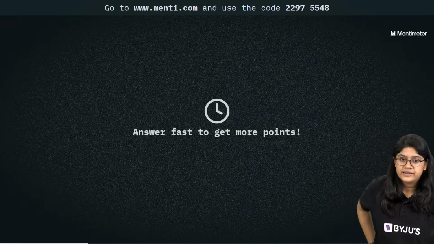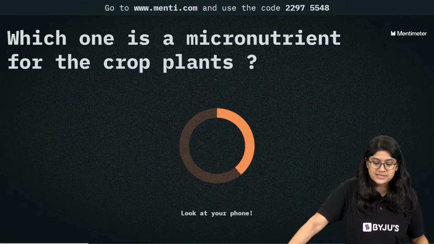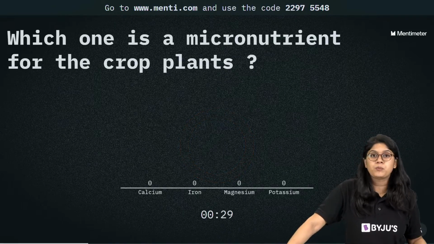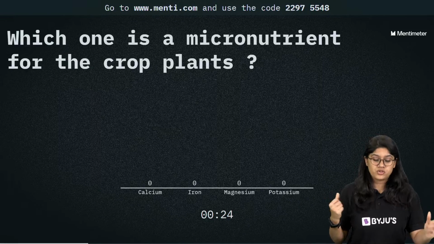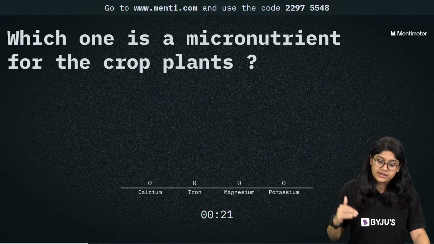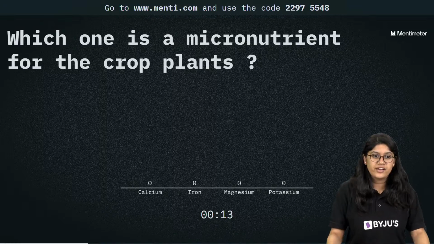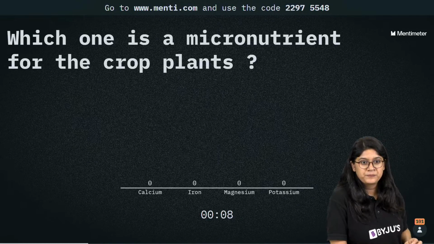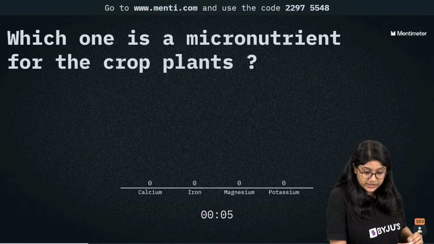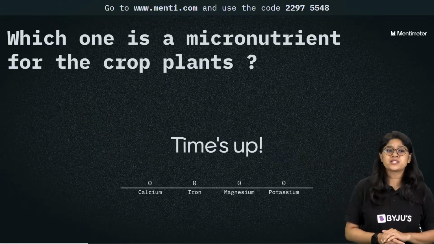Okay, everyone. Here we have question number 10, everyone. Which one is a micronutrient for the crop plant? So which of these is not required by the plant in a large amount, right? We have calcium, iron, magnesium, right, and potassium. Very good. Easy peasy. Which one is a micronutrient for the crop plant, which is required in a small quantity?